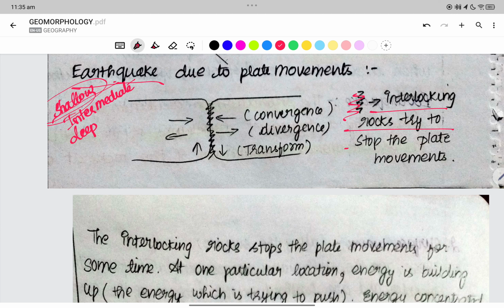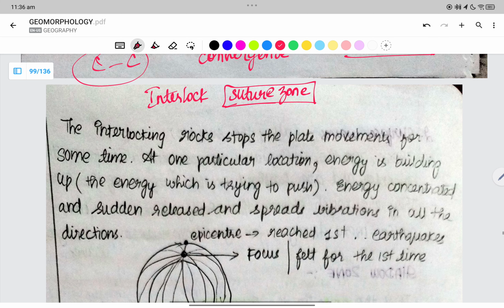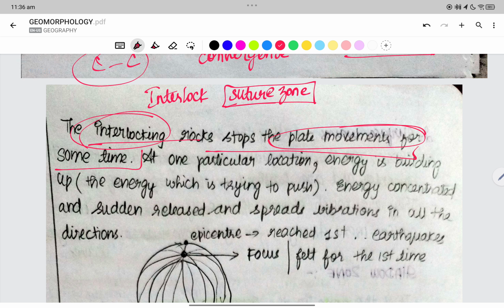Interlocking of the rocks tries to stop the plate movements. When there is a convergence between continental plates, there is an interlocking, or we could say a suture zone is created, which attaches the two continental plates in order to stop the plate movement. The interlocking of the rocks stops the plate movements for some time.